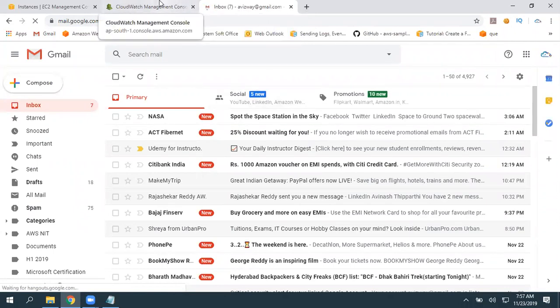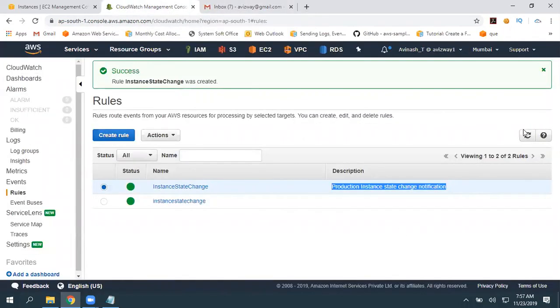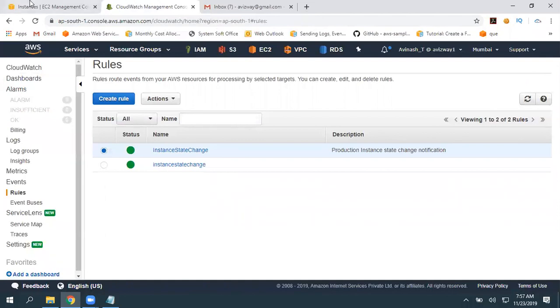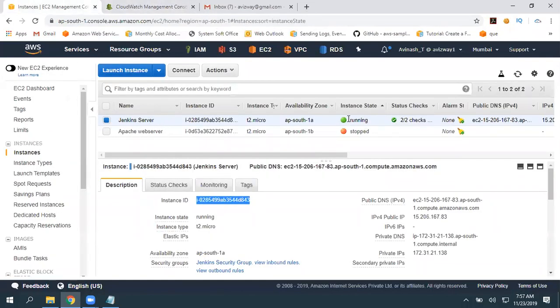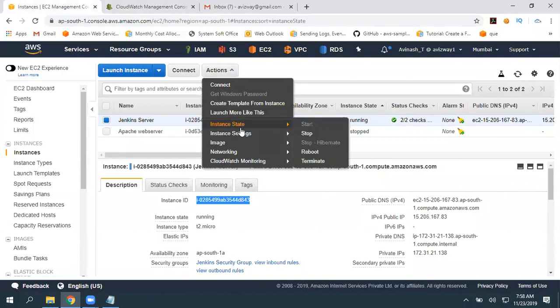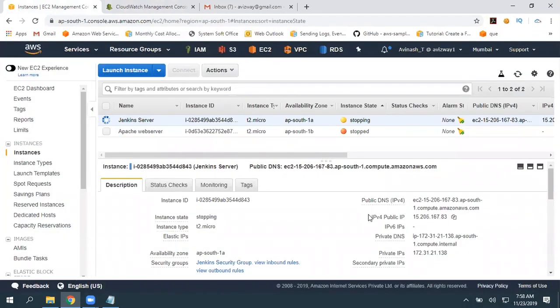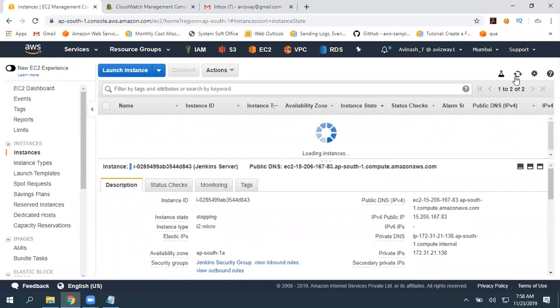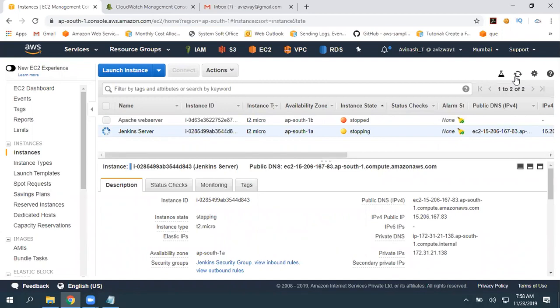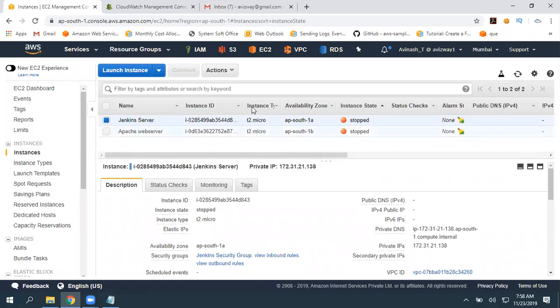Okay. So here I logged into my email, and this instance state is still in running state. Intentionally, I'm going to stop it. Click on yes, stop. So I have not configured to get a notification when it is in stopping state. I selected only stopped state. If you want to select yes, you can. Okay. So it is stopping. Okay, now it is stopped.